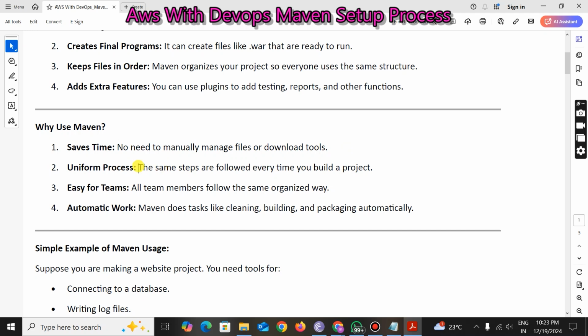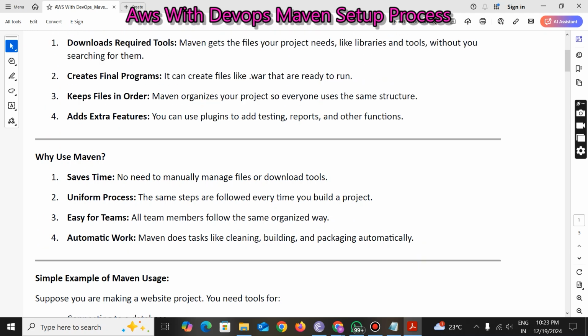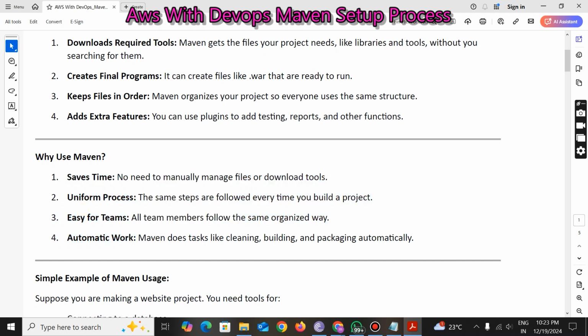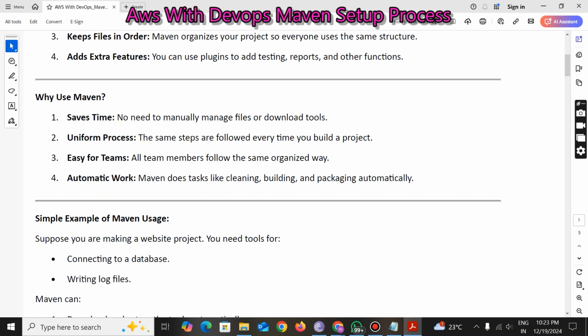A uniform process will be there. The same steps are followed every time you build a project. Easy for team members. All team members follow the same organized way. And automatic work. Maven does tasks like cleaning, building, packaging the source code automatically, right? All these steps can be performed by Maven. Even if you don't understand this terminology right now, when we do it practically, you will get to know what exactly I mean. Okay, right.